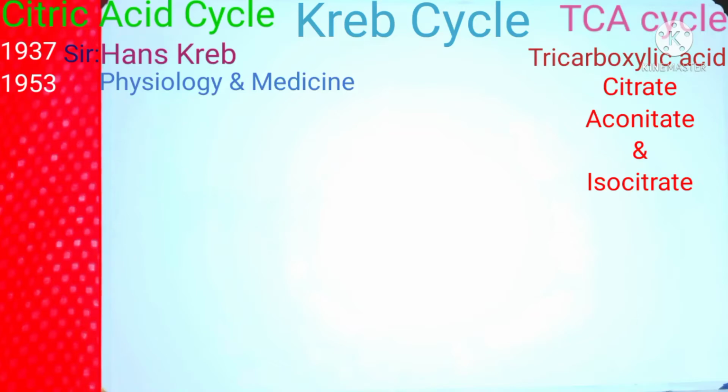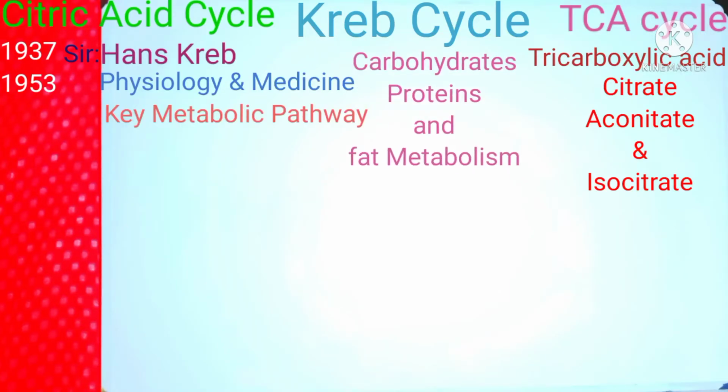The Krebs cycle is a key metabolic pathway that connects carbohydrate, protein, and fat metabolism. It is a central pathway into which many metabolites pass. It consists of many reactions that generate NADH and FADH, which are in turn utilized to produce ATP, the energy currency of the cell.